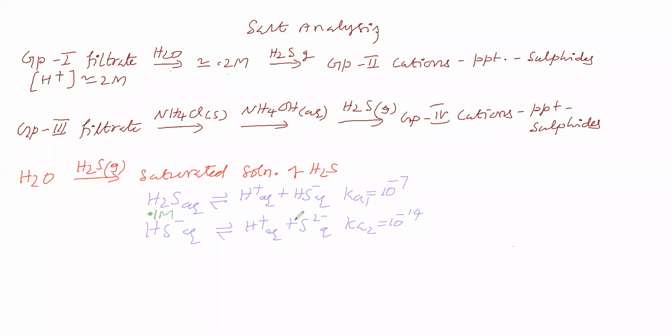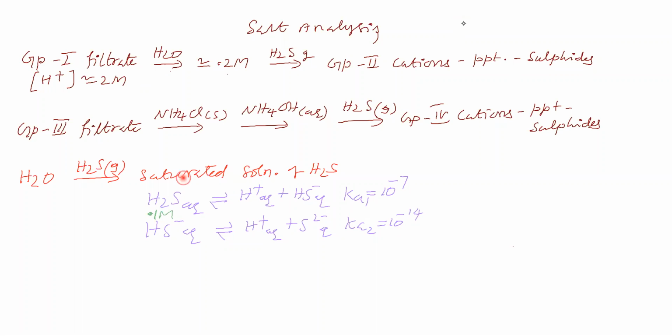So now you see, here we are taking water, we are passing H2S gas, we got a saturated solution of H2S. We are getting one equilibrium like this, another equilibrium like this. For this the equilibrium constant is given, for this the equilibrium constant is given.